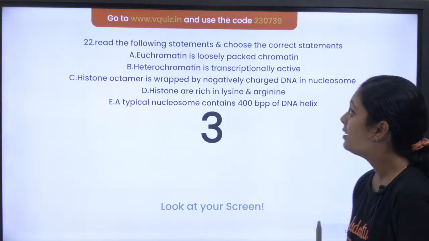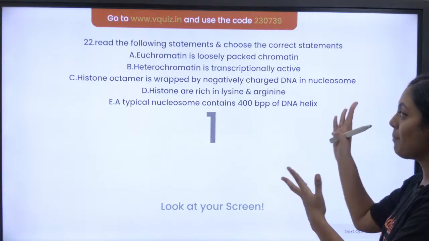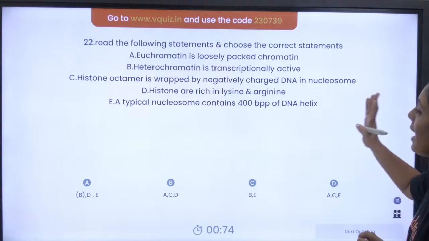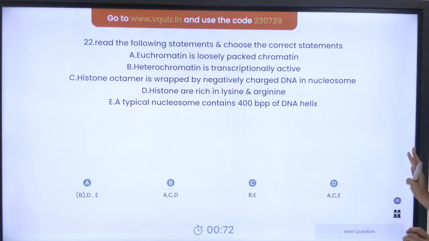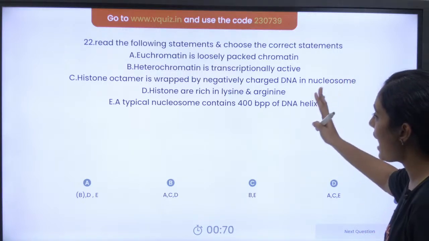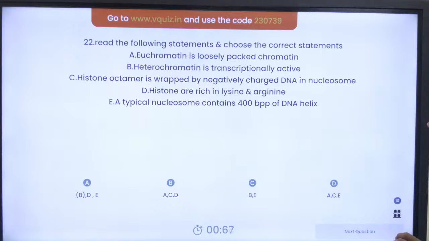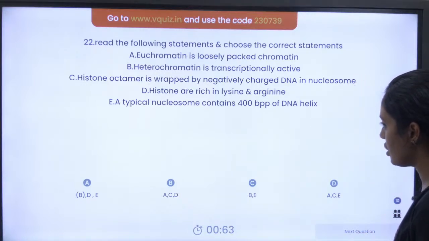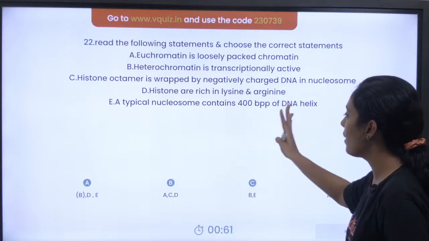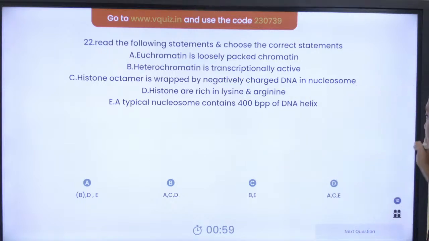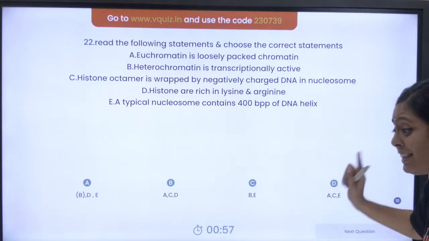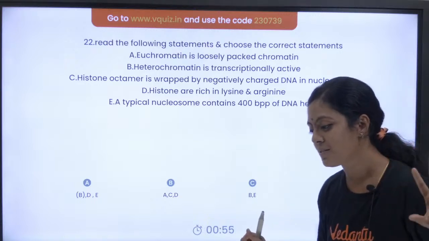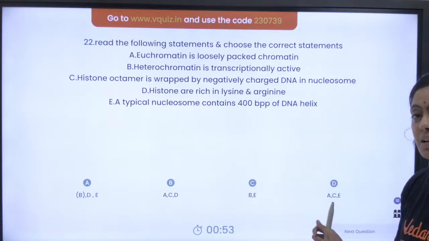Statement based question. Euchromatin is loosely packed chromatin. Heterochromatin is transcriptionally active. Histone octamer is wrapped by negatively charged DNA nucleosome. Histone are rich in lysine and arginine. Typical nucleosome contain 400 base pair of DNA helix. Which of these is the correct statement? Let me see what is the correct statement.